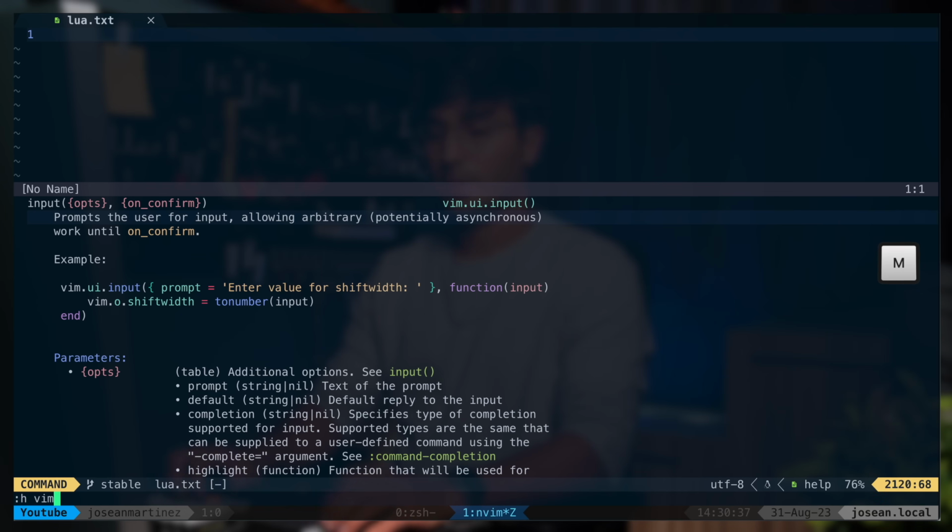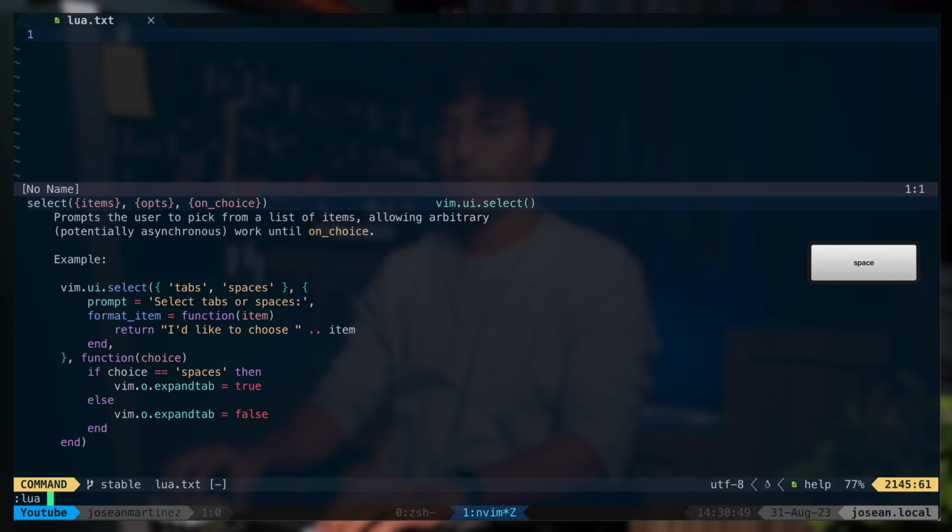Now let's show you how vim.ui.select works. I'm going to execute Lua code again. I'm going to do vim.ui.select. The first thing to pass here is a set of options in a table. So this is going to be 1 and 2. And then a table of options, I'm going to leave this empty. And then a function for what we're going to do with the selection.